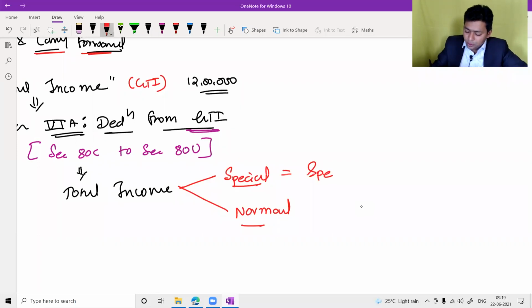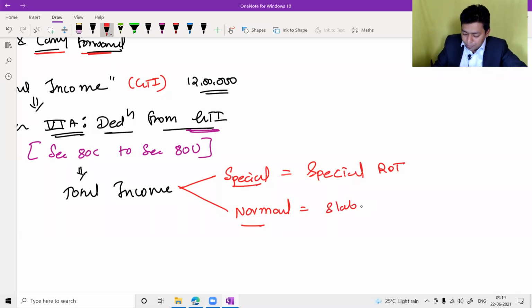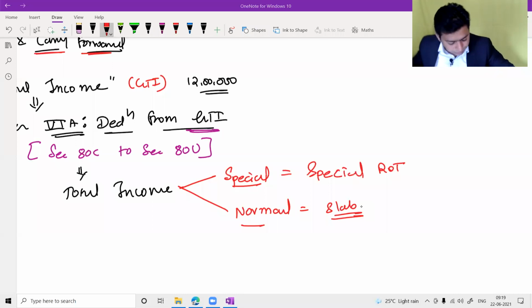So what is the special rate of tax? You know, for lottery we are having a 30% rate. For short-term capital gain from share market, we are having a 10% tax rate. For long-term capital gain from share market, we are having a 10% tax rate. Short-term capital gain from share market, we are having a 15% tax rate. So the special rate of tax will be applicable, and for normal income you will apply the slab rate, which are normal rates of tax, and then finally you will get your income tax liability.